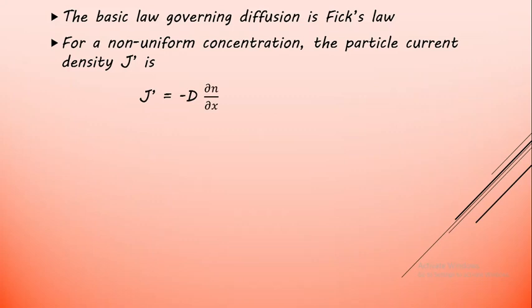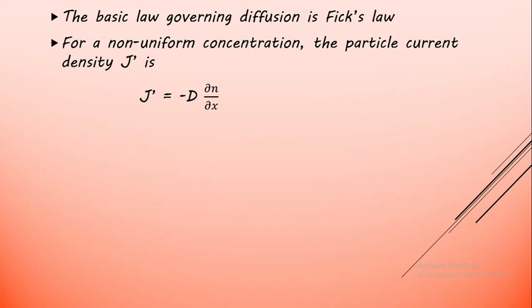Here J dash is the particle current density, capital D is called the diffusion coefficient, and dou n by dou x we already defined as the concentration gradient.